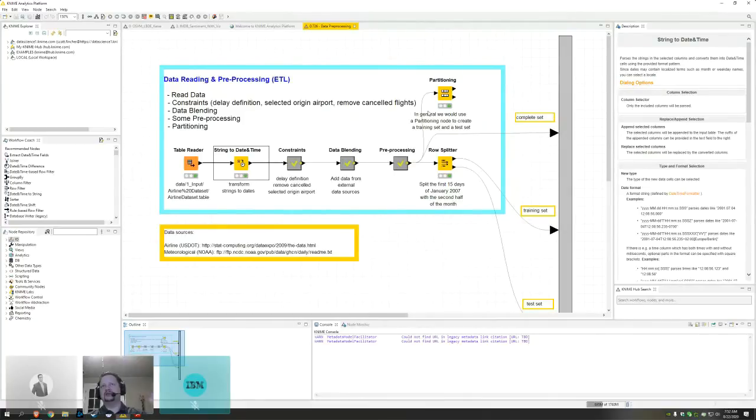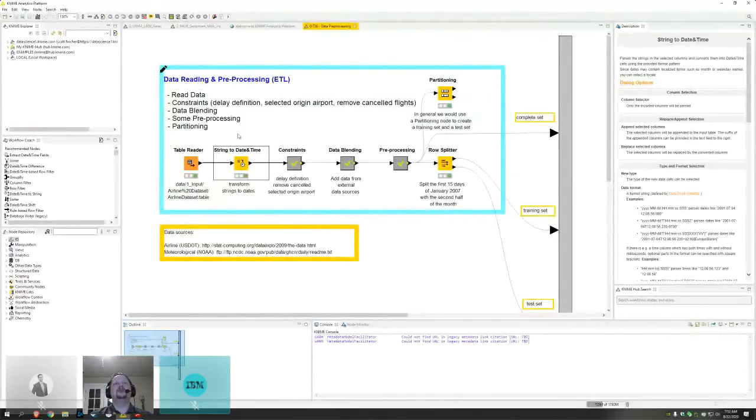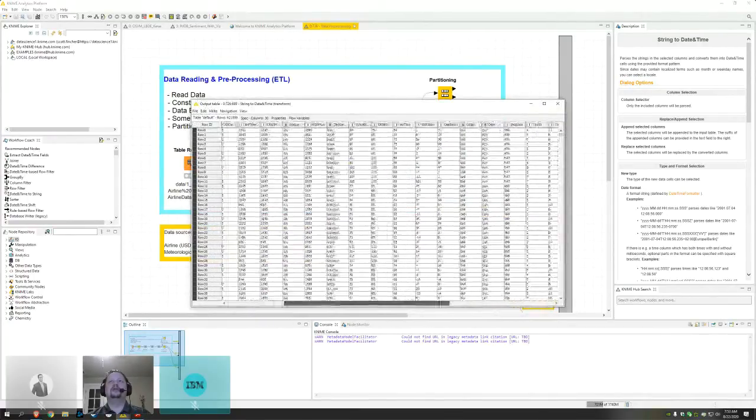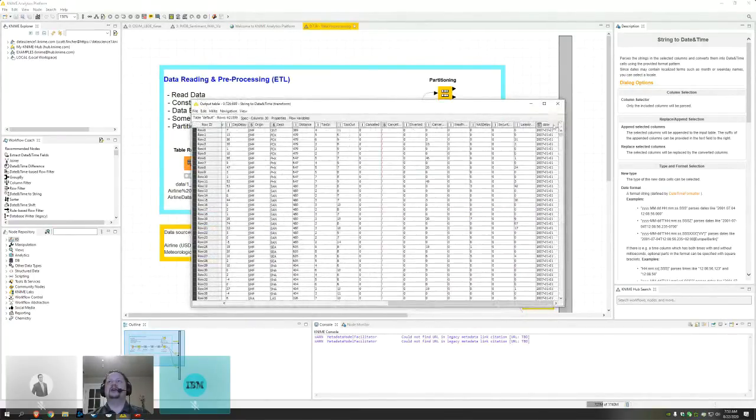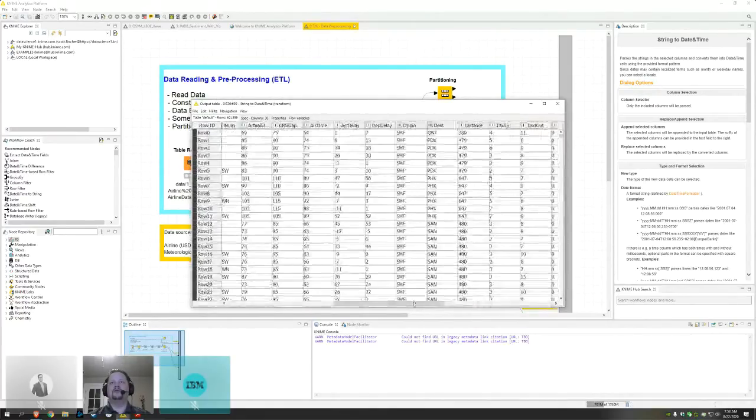I'm not going to walk you through every single one of these nodes because we don't have time to do it, but I wanted to point out just these first two because this illustrates another important concept of KNIME, which is this: at every state in your workflow, you're able to see what your data is. After I apply, for example, this very first transformation, just converting my strings to a date and time format, I can go in and see, okay, what did I do? I can look at the output table, go over and find my date and see that now it's actually in the proper format.